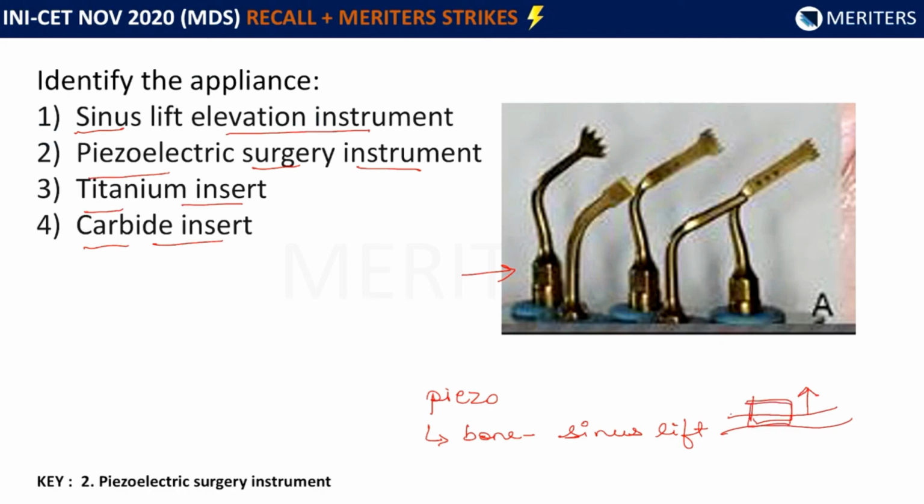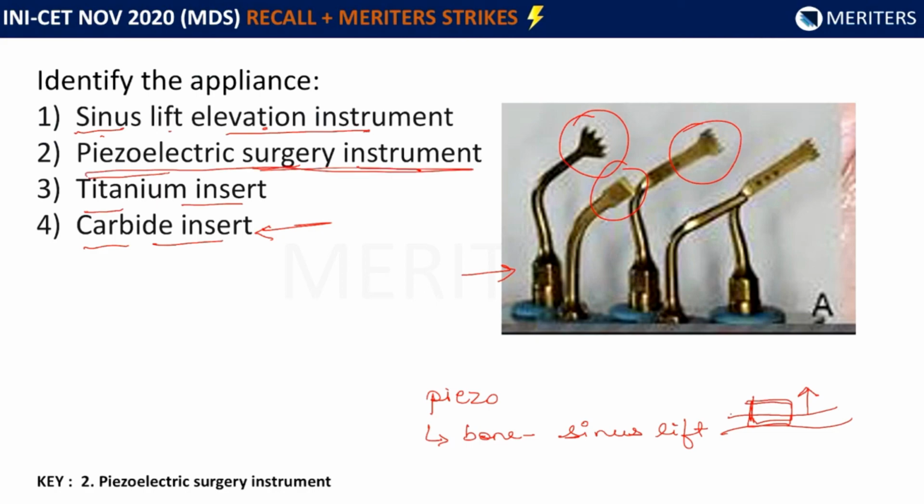So in creating this window to cut this bone, this kind of instrument is used because it provides a very good tactile feel and the cutting is very precise. So these tips which are seen in the image are called inserts. That's why I told you it could be a confusing instrument to identify. Now, sinus lift elevation instrument is not the correct terminology. That is why we will not go with that answer.